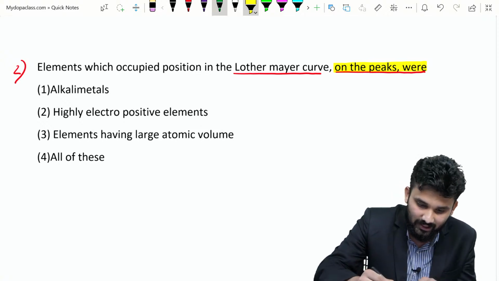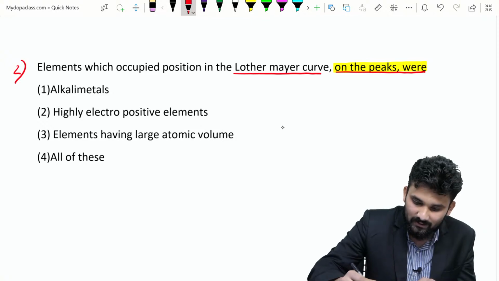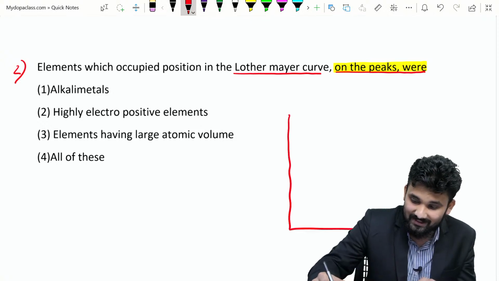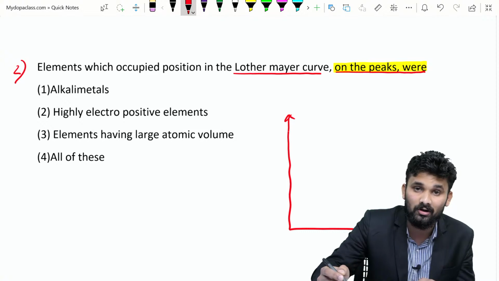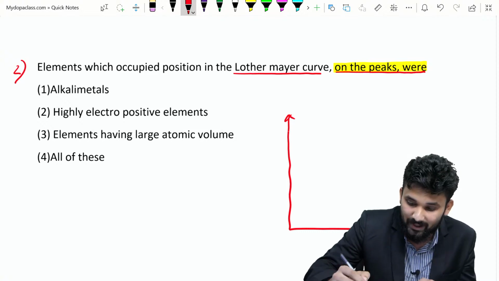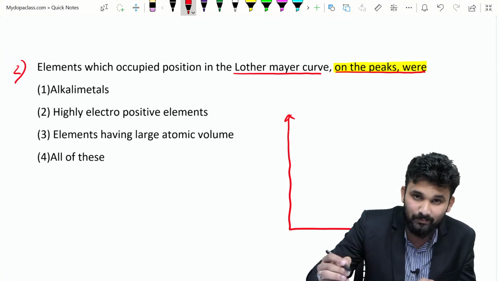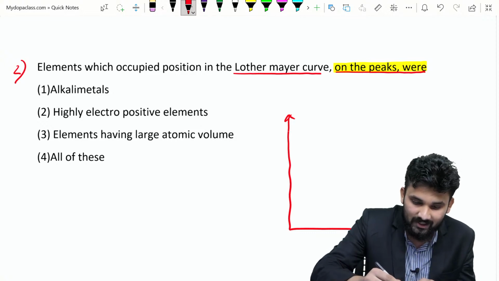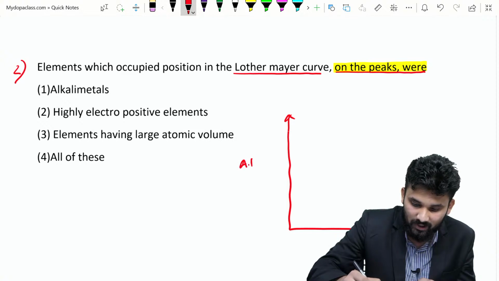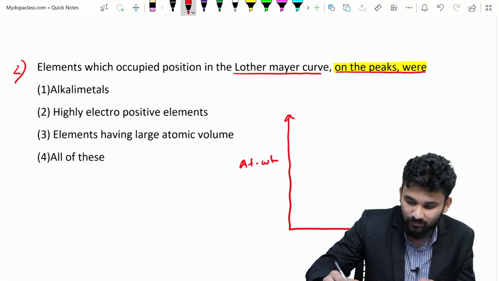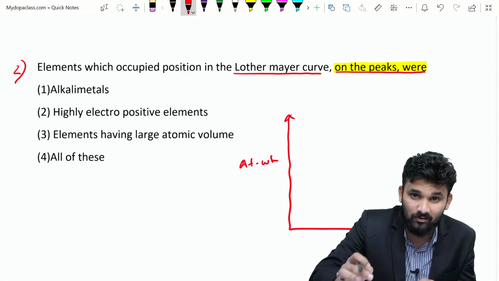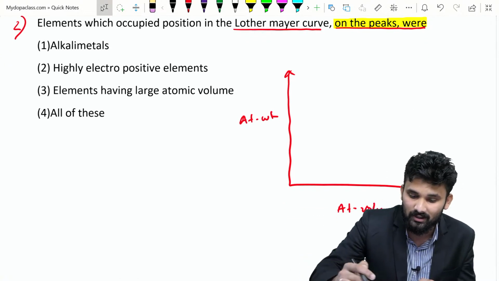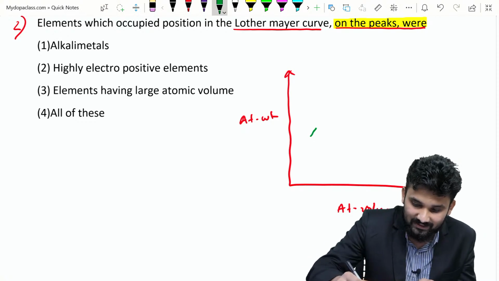Here I will give the answer. Lothar-Meyer classification is a curve which is based on atomic volume and atomic weight. It is a graph between atomic weight and atomic volume. The graph is like this.